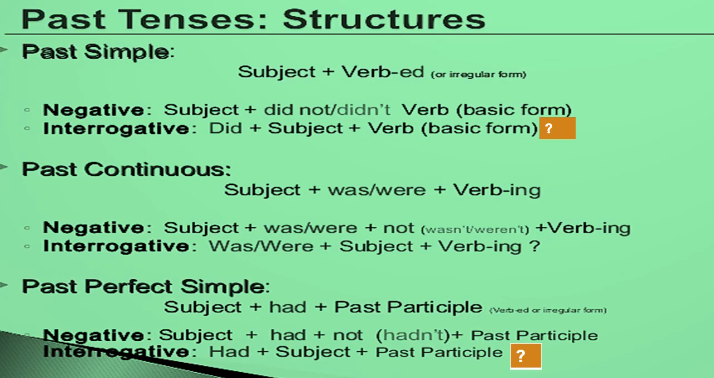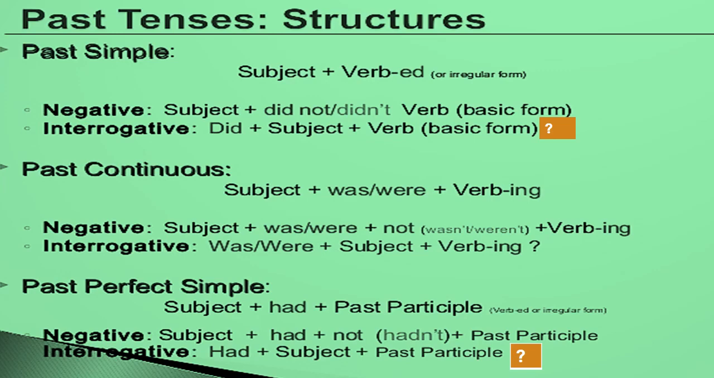In past simple or past indefinite we learned that we use subject plus second form of the verb. In negative sentence we use subject plus didn't plus basic form of the verb, means first form of the verb. Then in interrogative we use did plus subject plus verb, basic form means first form of the verb, and then question mark.